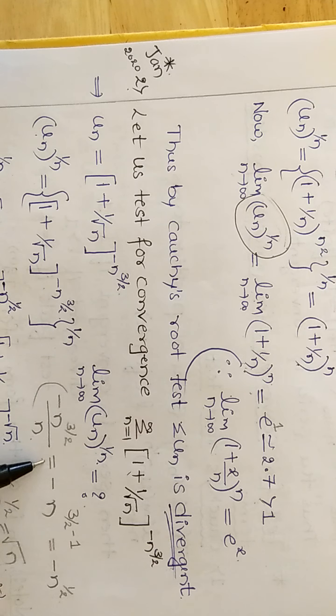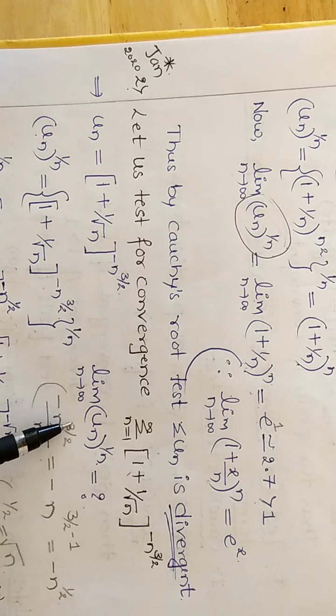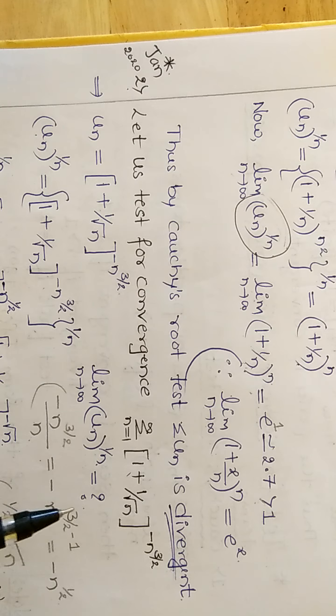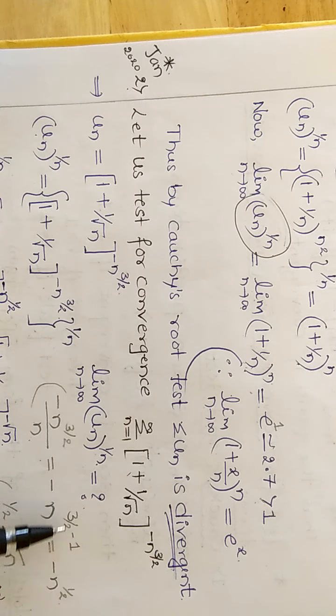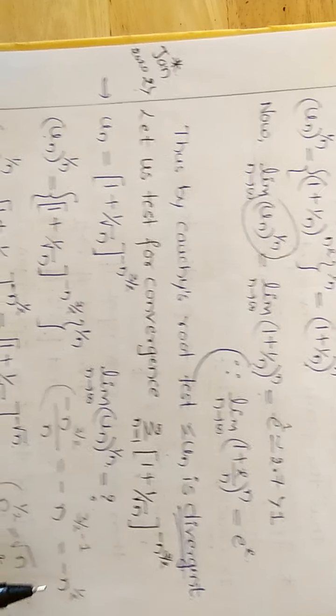Which is equal to, taking this value to the numerator, n raised to 3 by 2 into n raised to minus 1. As the bases are the same, add the powers: n raised to 3 by 2 minus 1. Taking the LCM, 3 by 2 minus 1 is 1 by 2. So this value becomes minus n raised to 1 by 2.